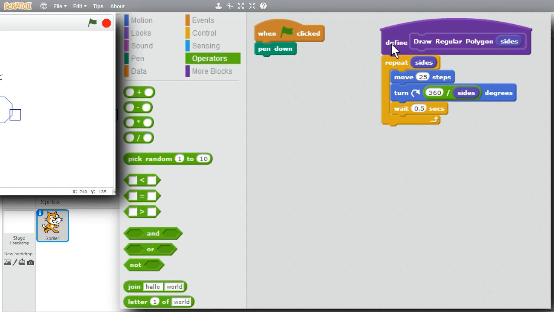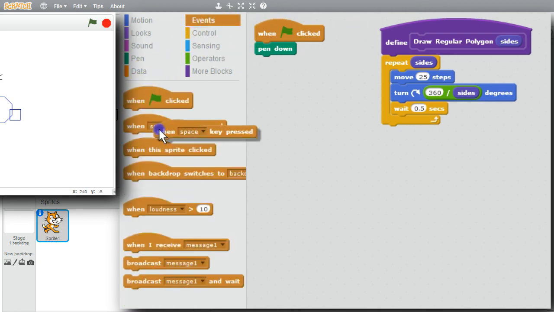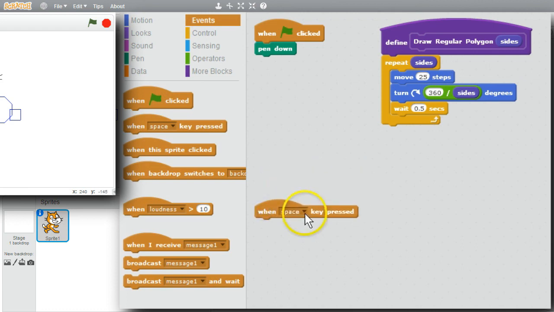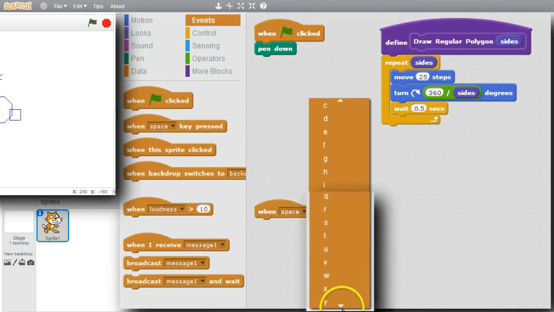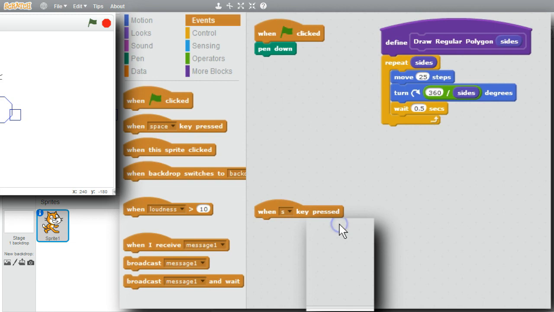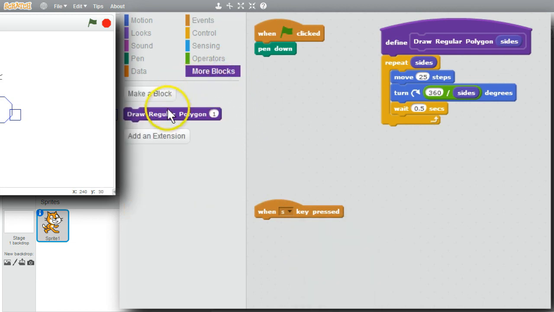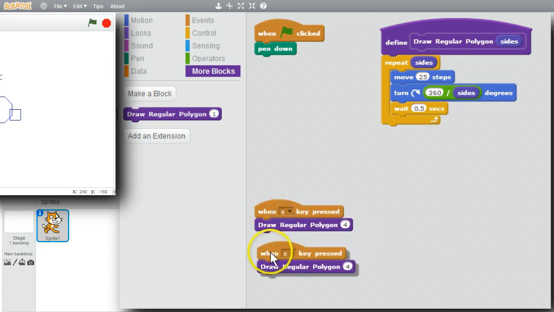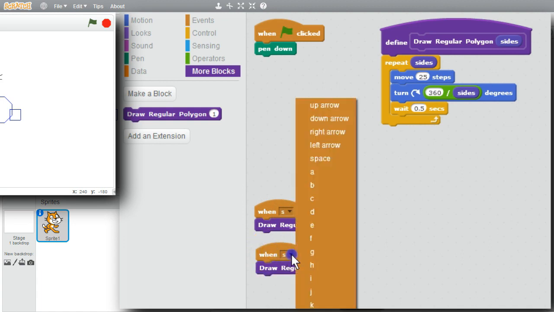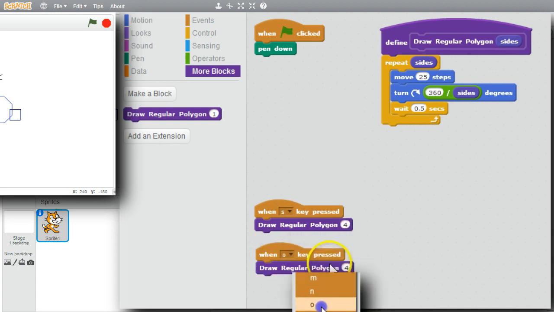I want to draw a square when the S key is pressed. I'll go to Events. When S key is pressed, scroll down for the S, go back to More Blocks, draw a regular polygon. Squares have 4 sides. I'll copy this, duplicate. For an octagon, I want 8.